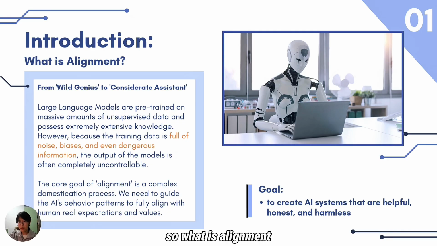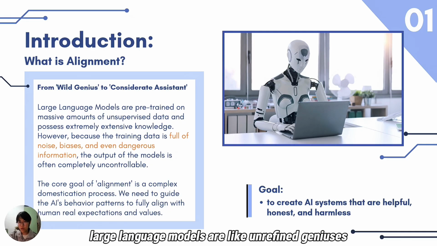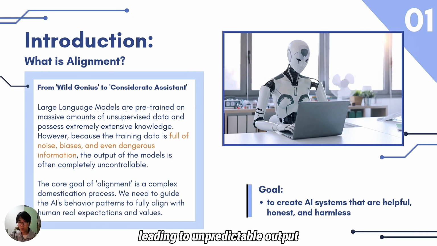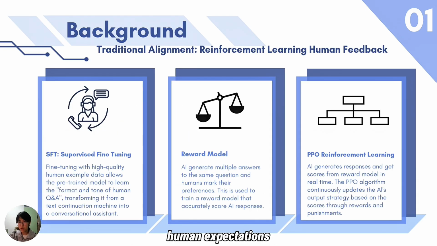So what is alignment? Large language models are like unrefined genius. They gain vast knowledge from training data, but also absorb lots of extreme ideas, leading to unpredictable output. To ensure safety, alignment is implemented, a process to guide AI behavior toward human expectations.